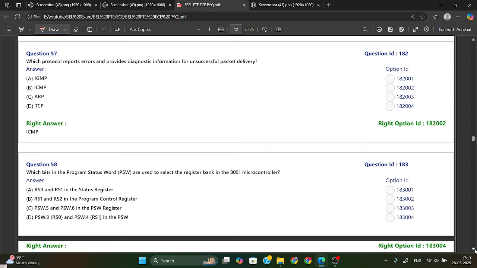Which protocol reports error and provides diagnostic information for unsuccessful packet delivery? Okay, so we have ICMP. ICMP means Internet Control Message Protocol, and it is used to report errors.